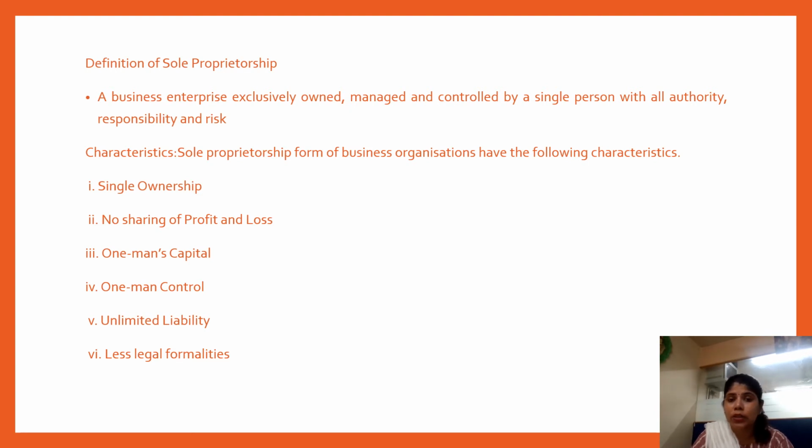Unlimited liability. Now this is something very important when it comes to the sole trader form of business as well as partnership. Suppose I am the owner of a business and I am the only person who has invested in the firm, so I am a sole trader. In case of a loss, and I have taken a loan from a bank, how are my debts going to be covered? They are going to be covered from my personal property. So the liability of a sole trader is going to be unlimited.